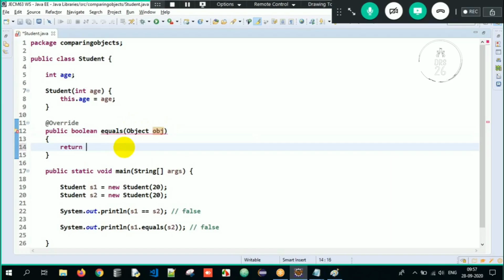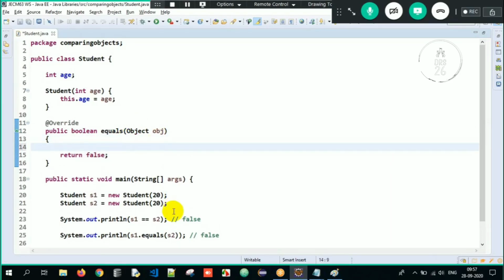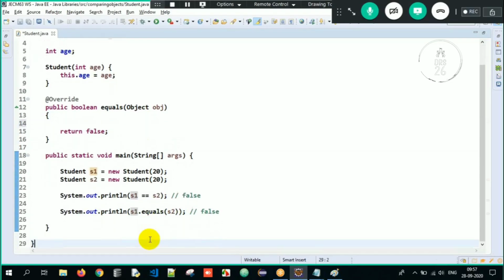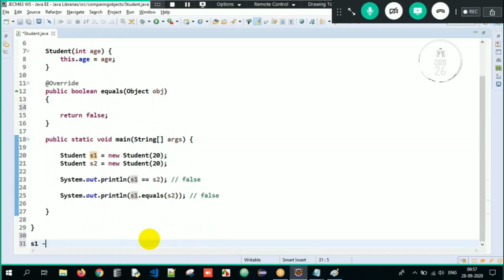And it is returning some boolean value. I have to return some boolean value. As of now, I'll return just false here. Now here, S1.equals(S2), meaning S1 is nothing but the current object. This is this keyword.